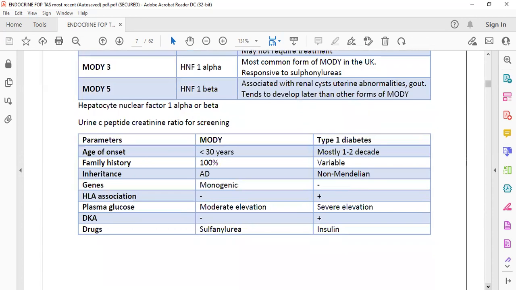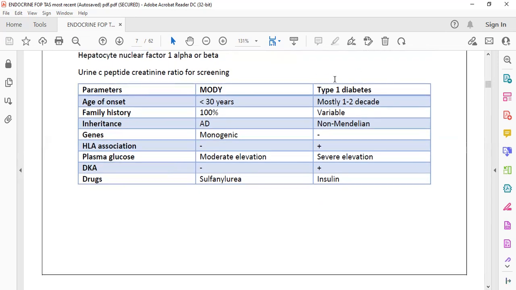Now, urine C-peptide creatinine ratio can be used for screening, by which we can differentiate MODY from other diabetes mellitus. How can we differentiate it from type 1 diabetes mellitus?